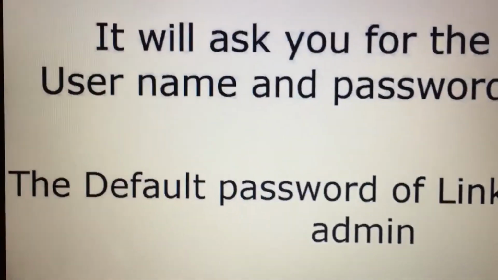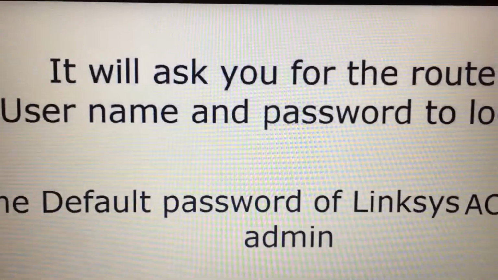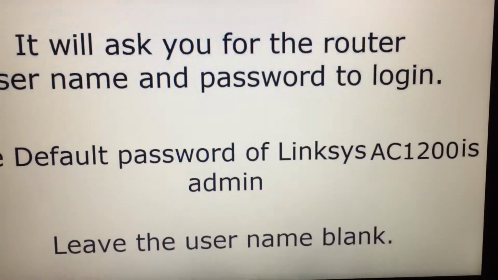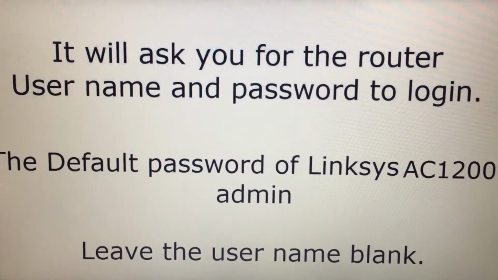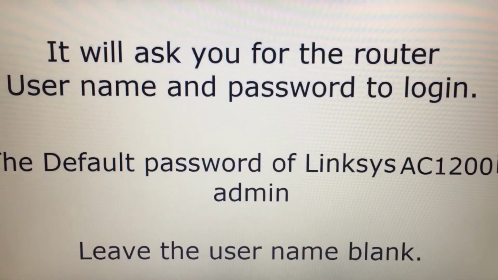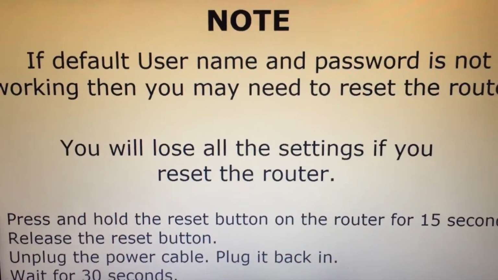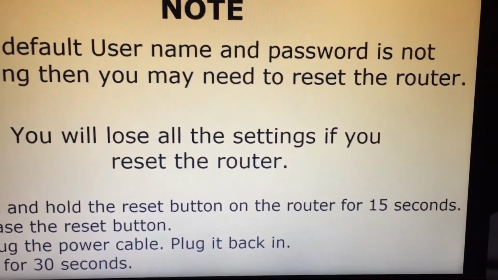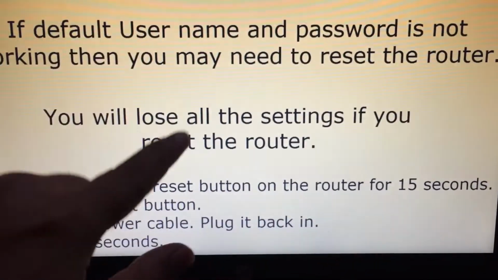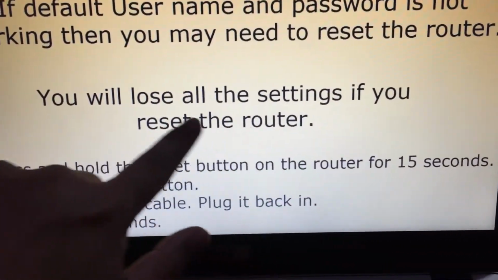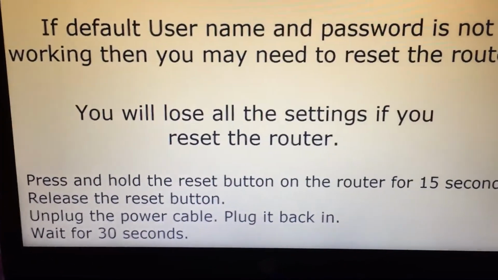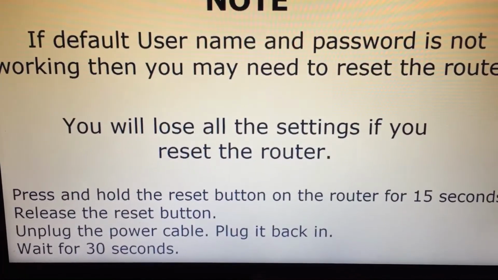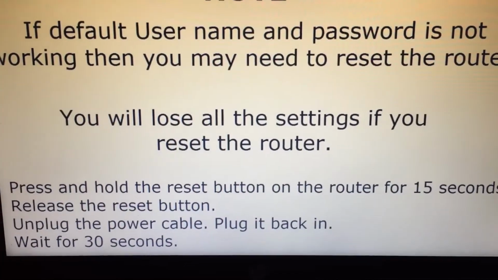Now the default password of Linksys E5400 wireless router is admin. Try that password and see if that works. If this is the first time you are installing this router, then I will suggest you to reset the router and start from scratch. If you have already installed this router and if it is not taking the password of this router, then you might have changed the password of the router. So in this case, you will need to reset the router to factory default settings.